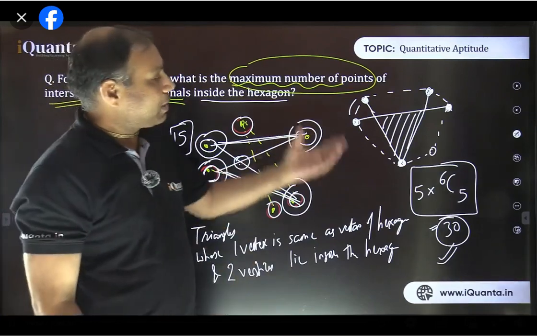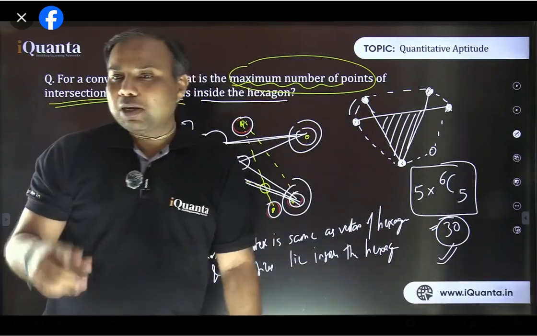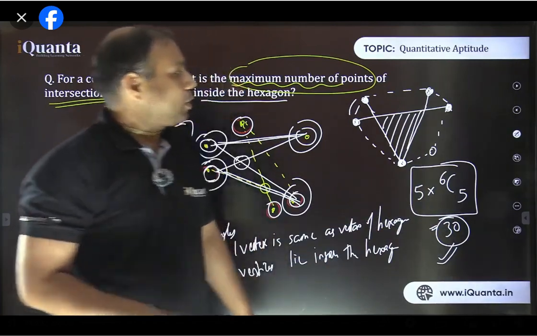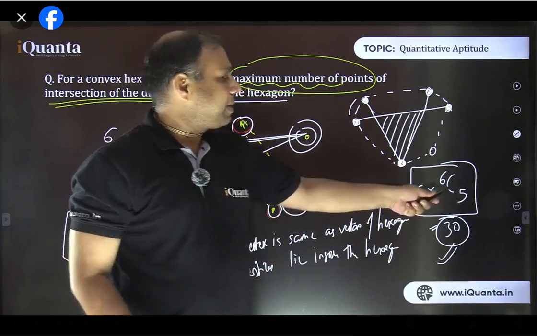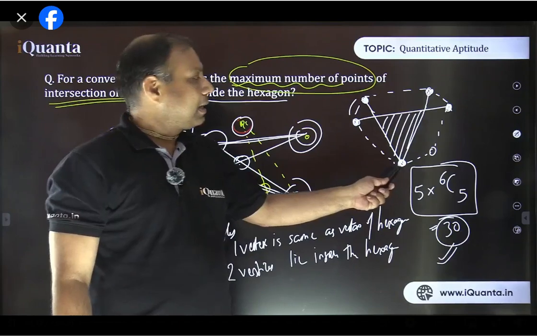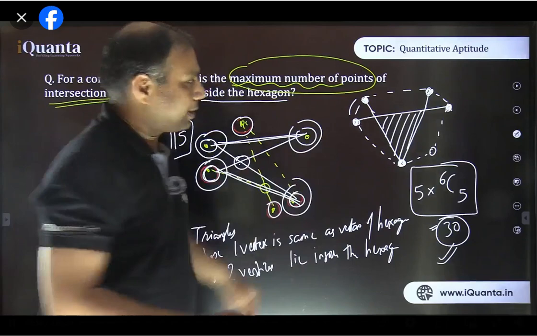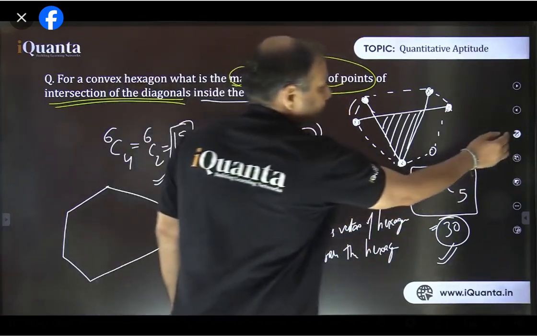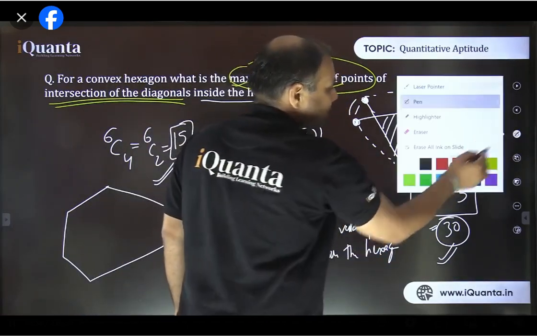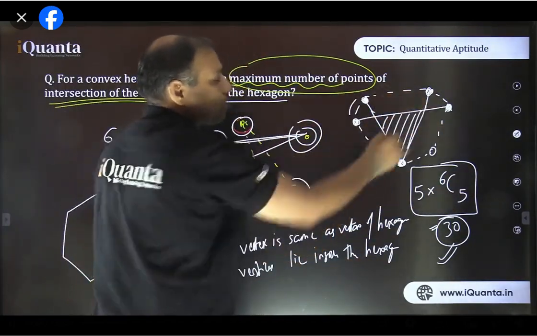Okay? And next I figured out whether by selecting these 5 vertices out of 6, I am going to get only one such triangle. Then we saw that no, we are not going to get only one such triangle. There will be a total of 5 such triangles, because this is the one when this vertex is being used as the vertex of the triangle. We can get another one if I use this vertex as the vertex of the triangle. Let me draw this other case here so that you can figure out why this 5 came. To understand this, let me draw the second triangle possible from the same selection of 5. So 1, 2, 3, 4, 5. These 5 vertices we have selected.